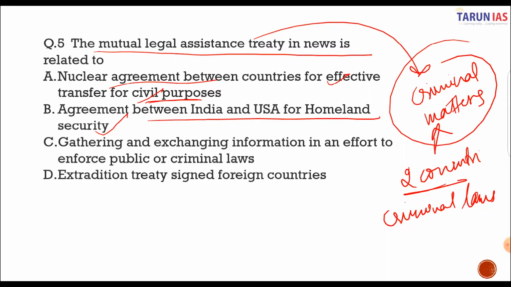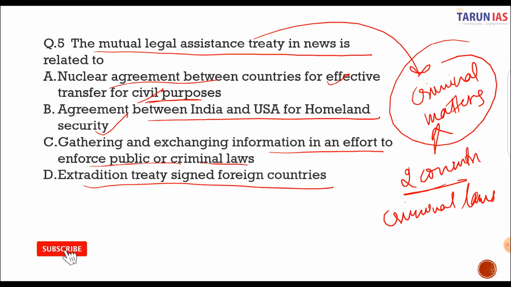The third statement is gathering and exchanging information in an effort to enforce public or criminal laws. And the fourth statement is the extradition treaty, which is signed between foreign countries. So the correct answer is gathering and exchanging information in an effort to enforce public or criminal laws. So C is the correct answer.